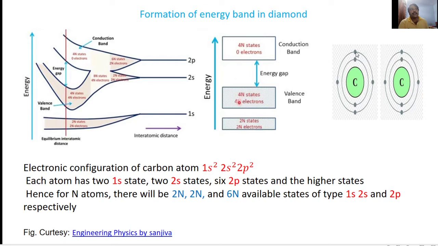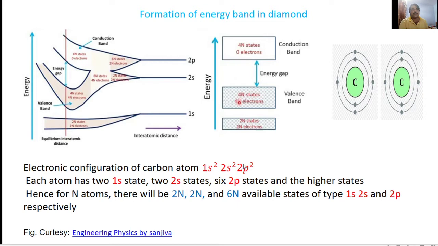In order to fill this L shell, 8 electrons are required, but there are only 4 electrons present in the outermost shell. So these 4 electrons are called valence electrons, and they are responsible for the formation of energy bands in carbon. The electronic configuration of the carbon atom is 1s2, 2s2, 2p2. Each carbon atom has 2 1s states, 2 2s states, and 6 2p states.